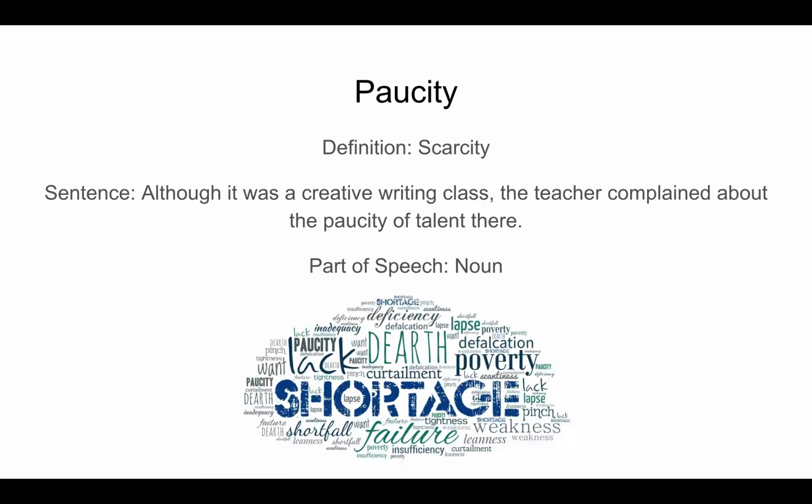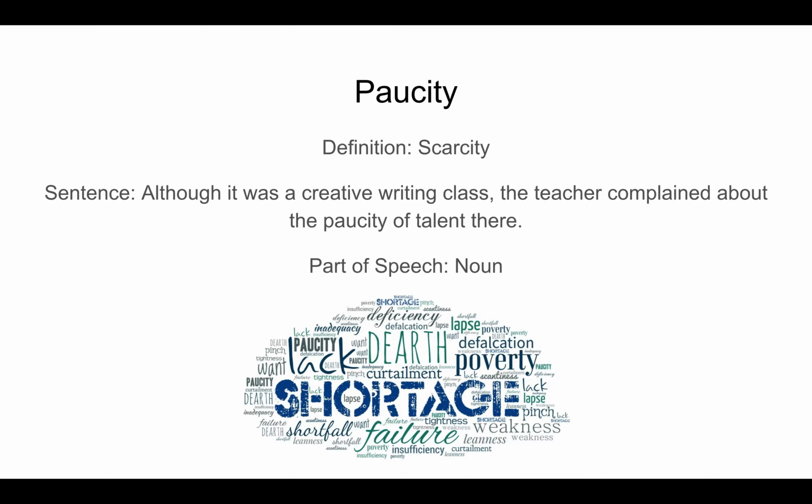The first word is Paucity. Paucity means scarcity or shortage or poverty. So here's a sentence for paucity. Although it was a creative writing class, the teacher complained about the paucity of talent there. Part of speech is a noun.